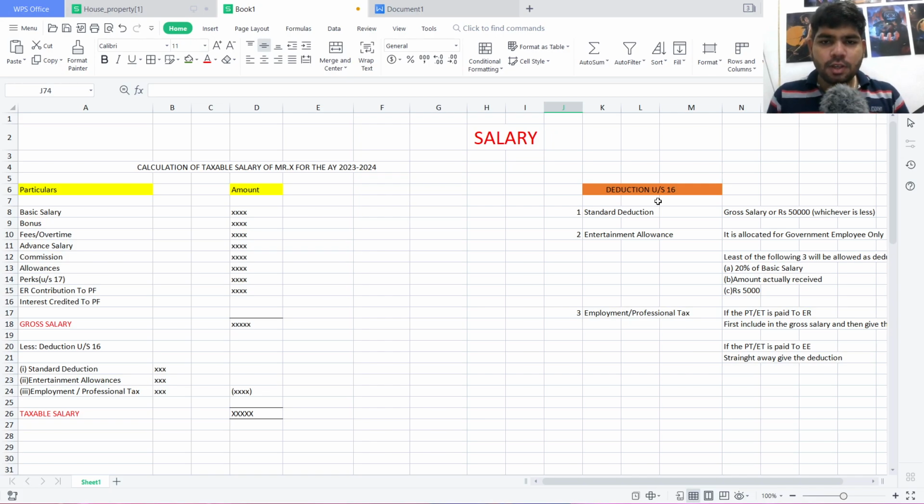So today I'll be talking about the salary. We'll be knowing the process of the calculation of taxable salary of Mr. X for the assessment year 2023-24. So first we'll look at the format. The format is like this.